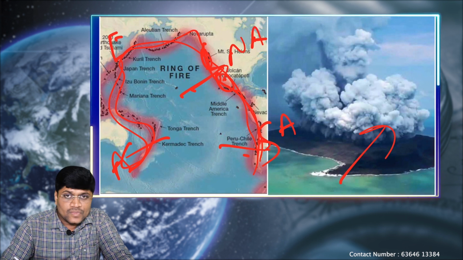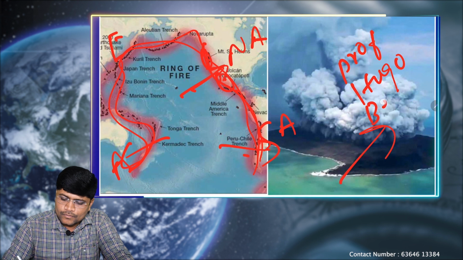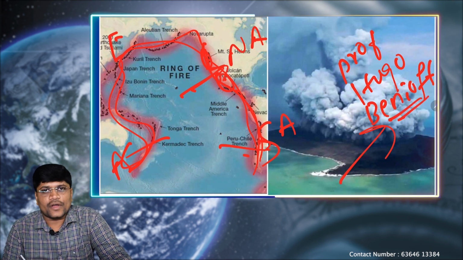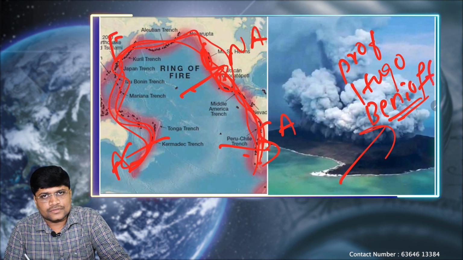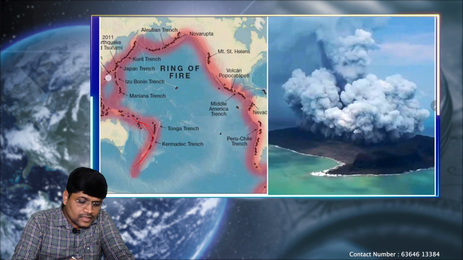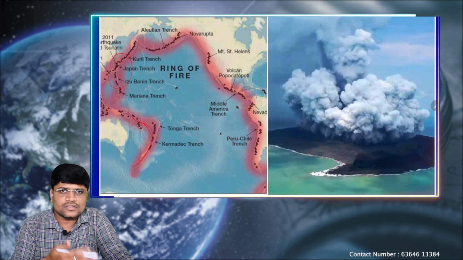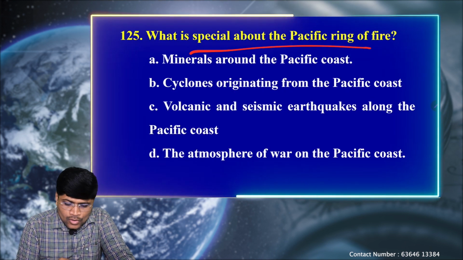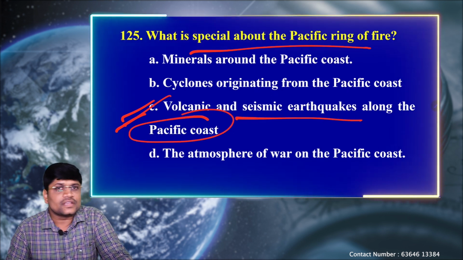This concept was given by a scientist called Professor Hugo Benioff. He gave the concept of the Pacific Ring of Fire. So it is rich with, or famous for, a good number of volcanic eruptions, and even a good number of earthquakes can also be seen here. The Japan region is called the land of disasters because it is highly prone to volcanic eruptions, earthquakes, tsunami, everything. So what is special about the Ring of Fire? We know volcanic and seismic earthquakes along the Pacific coast. So option C is the correct one.